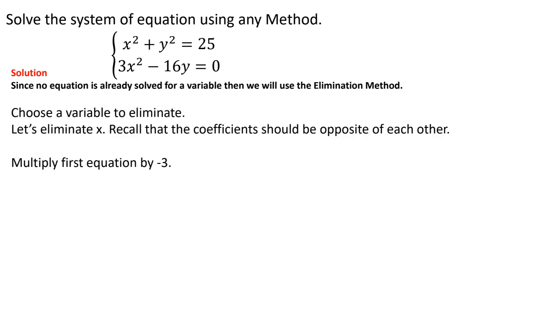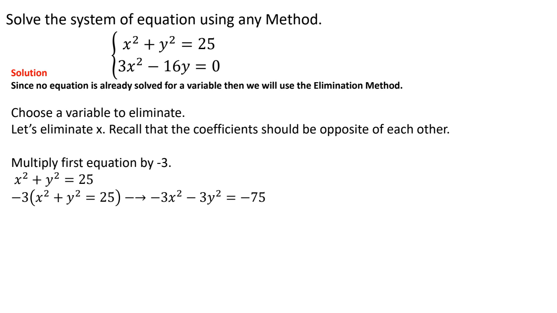So what I'm going to do is multiply both sides by -3. Okay, I mean, the first equation by -3, excuse me. So let's go ahead and do that. I'm going to multiply -3 to x squared plus y squared equals 25. And again, I'm going to multiply to both sides.